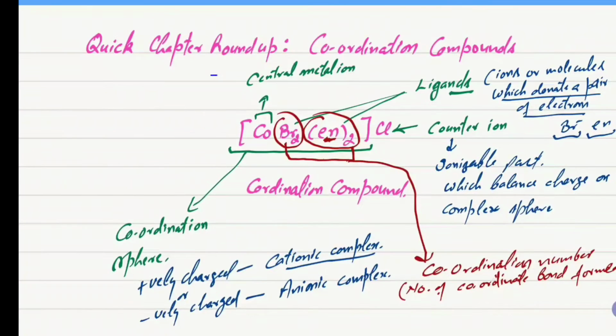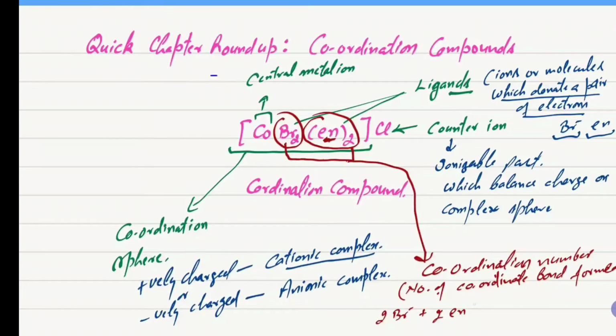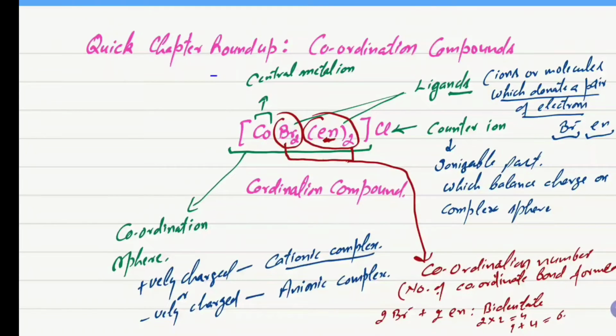In this case, there are 2 bromide ions, which are unidentate, and en is bidentate, and there are 2 molecules coordinating with the central metal ion. So the coordination number is 2 plus 4, that is 6. So the coordination number of this coordination compound is 6. Hope students this was clear.